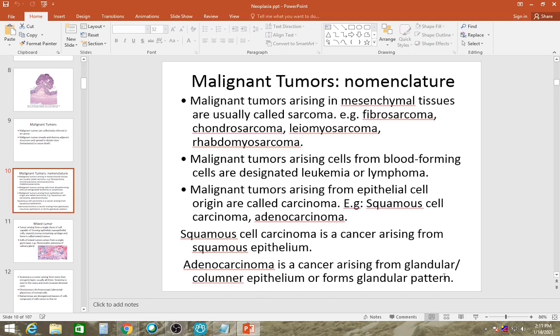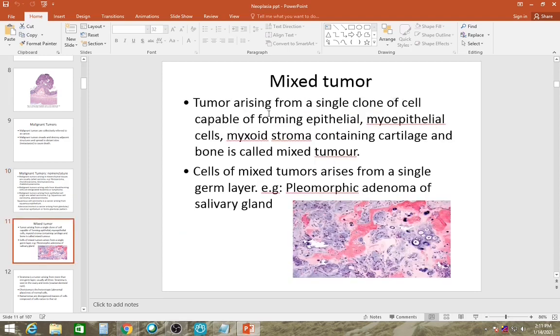If it forms a glandular pattern, then we can also call it adenocarcinoma. A mixed tumor is a tumor arising from a single clone of cells capable of forming epithelial cells. Myxoid stroma containing cartilage and bone is called mixed tumor. Mixed tumors arise from a single germ layer, like pleomorphic adenoma of salivary gland.